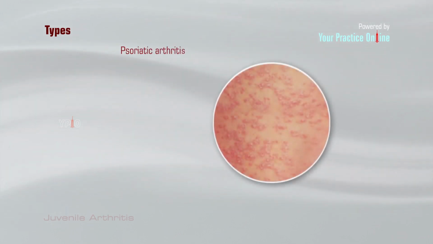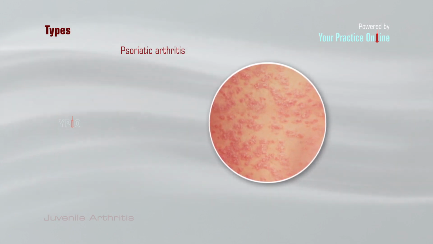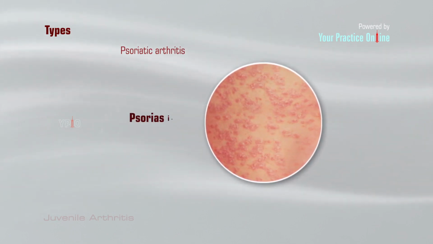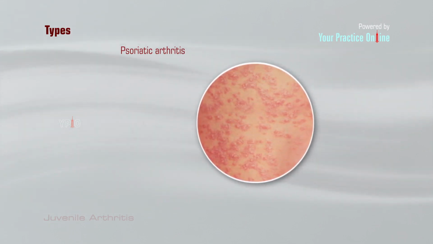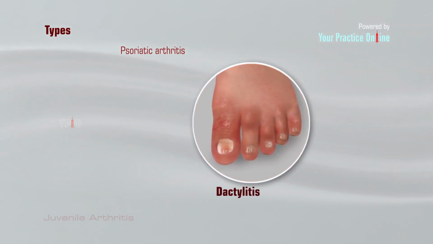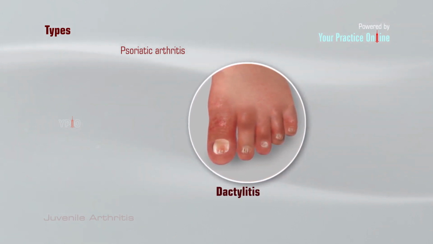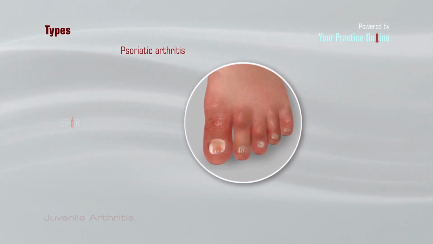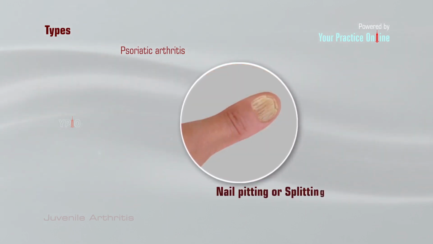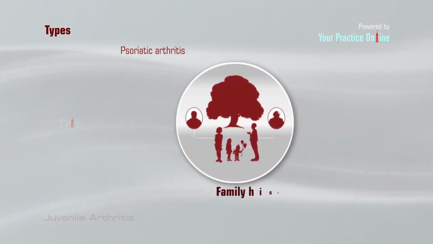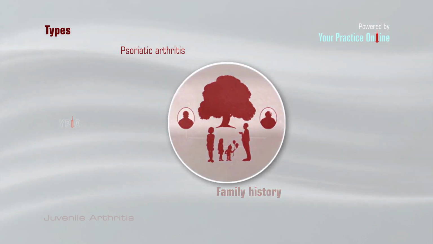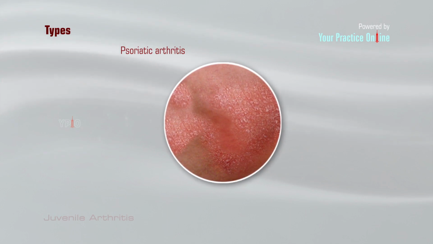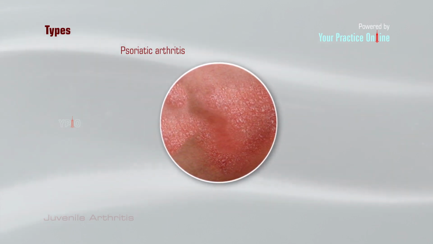Psoriatic arthritis. In this type, arthritis coexists with a skin condition called psoriasis, or with any 2 of these conditions. Dactylitis, swelling of the finger or toe because of inflammation. Nail pitting or splitting. Family history of psoriasis. Psoriasis is an autoimmune inflammatory skin condition characterized by thick red skin with silver-white patches called scales.